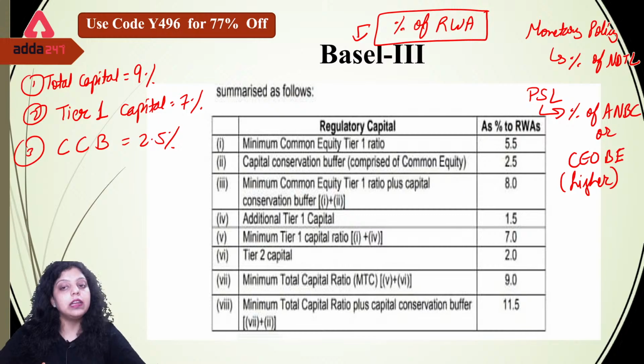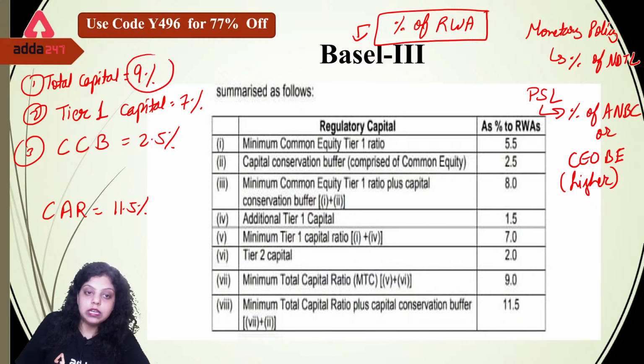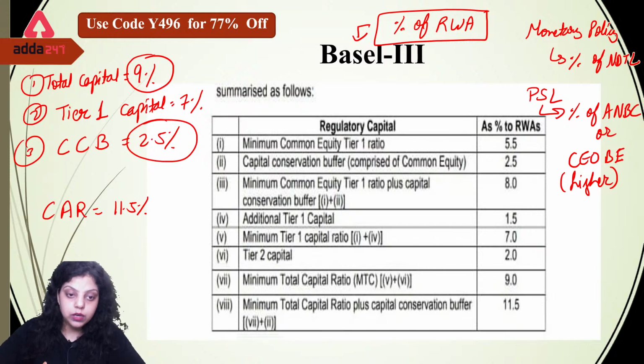Don't confuse NDTL, RWA and ANBC or CEOBE. All the terms are different, all the calculations are different. So do remember, when we are talking about Basel, we have to maintain all the reserves as a percentage of risk weightage asset. So we have seen in Basel III, it has said that first the total capital should be 9%, tier 1 capital should be 7%, capital conservation buffer should be 2.5%. And after that, the capital adequacy ratio will now be 11.5%. That should be the minimum a bank has to maintain. How is it 11.5? Total capital plus capital conservation buffer. So it created the 11.5% capital adequacy ratio, which is the minimum requirement which every bank has to maintain.